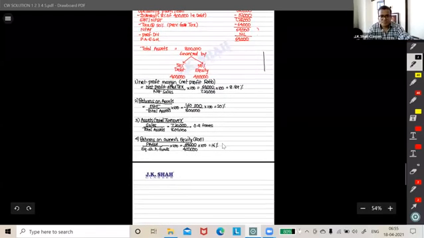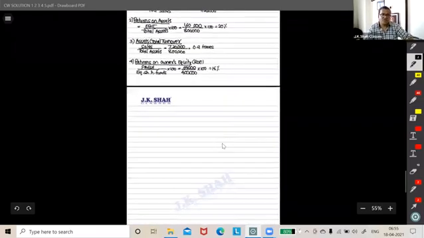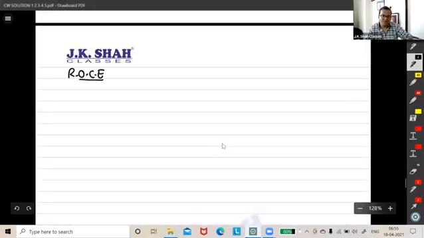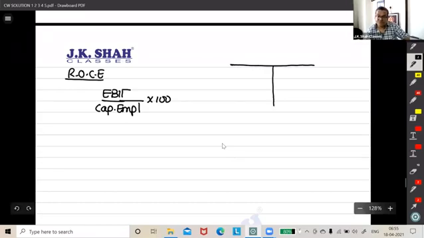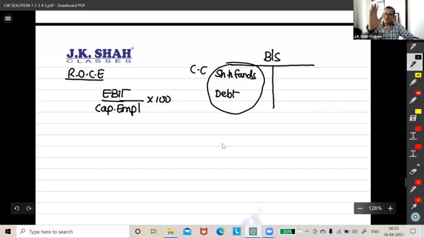See, what we had discussed for returns on capital employed, at least this you remember as EBIT upon capital employed. Correct, friends? Everybody remembers this. Now take a look into the balance sheet. Here I write shareholders funds. Here I write debt. This is actually nothing but my capital employed, correct? Shareholders fund plus debt. That is capital employed. Okay, fine.